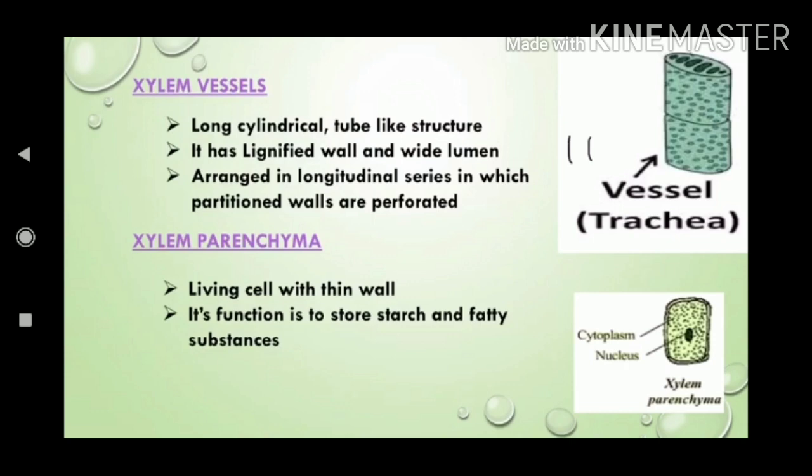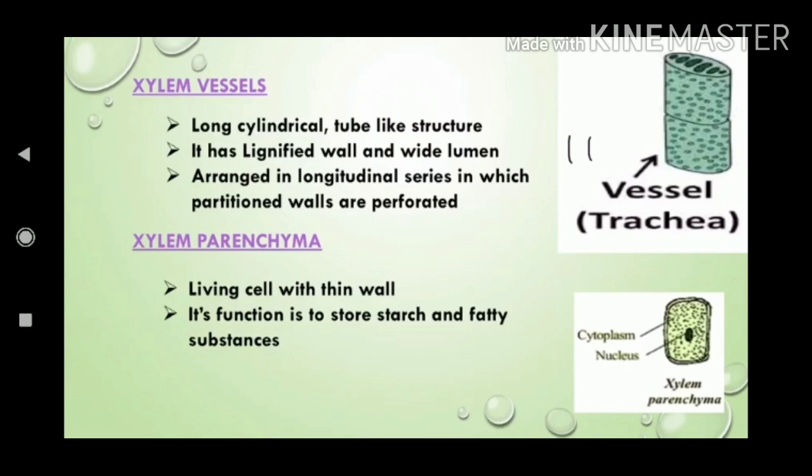Next we will see the second type of tissue, the xylem vessel. The xylem vessel is a dead tissue. The shape is tubular but the ends are not tapering. It is somewhat blunt, so that it transports water from one cell to another cell.